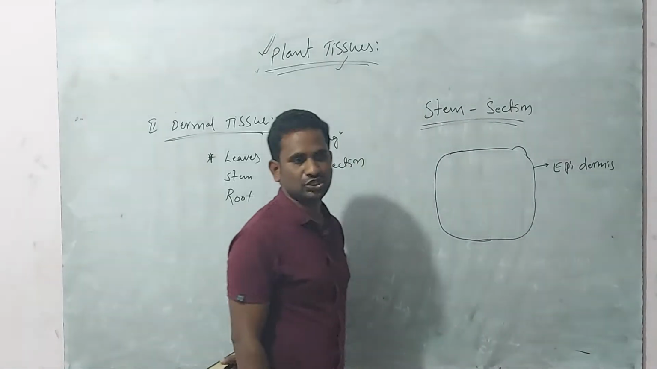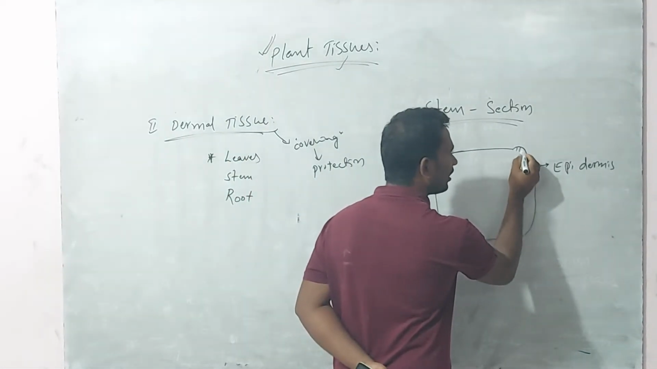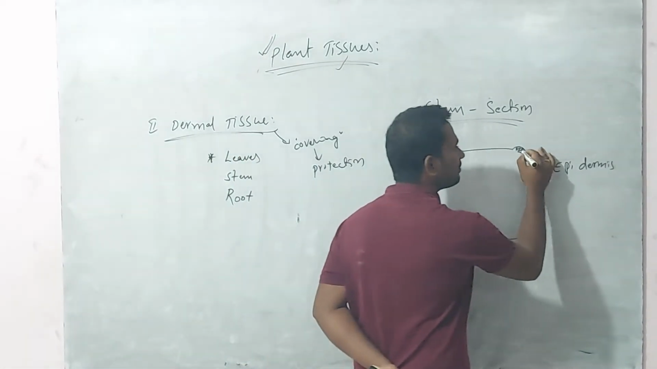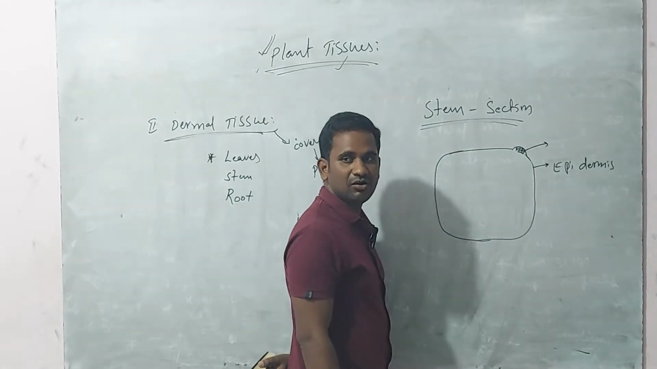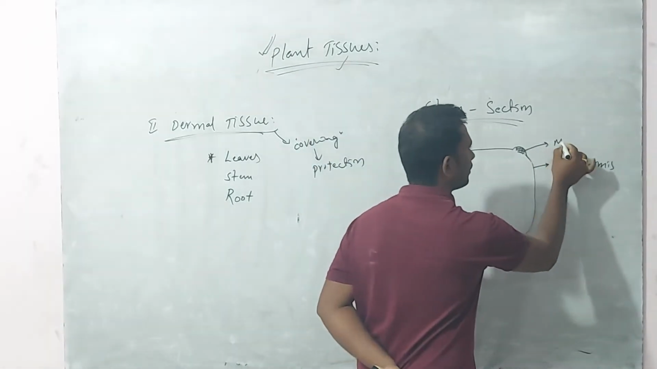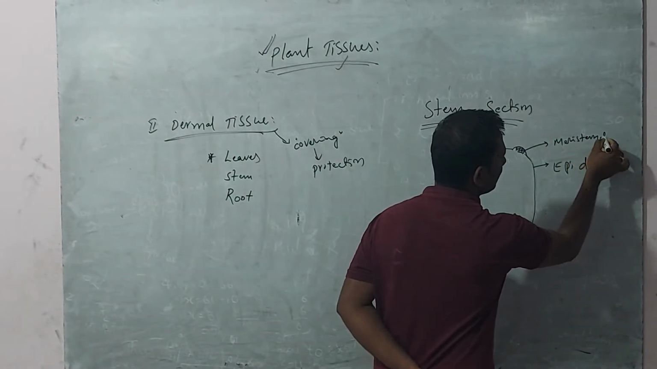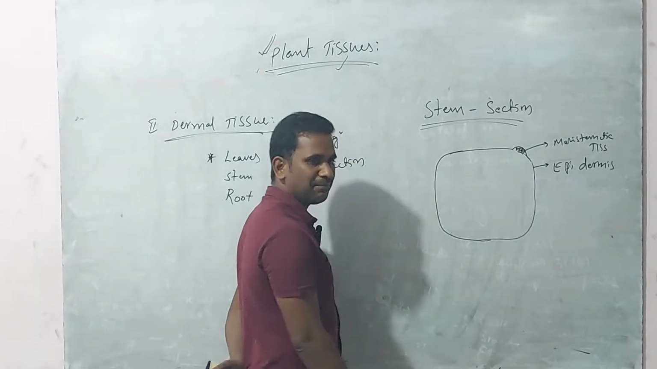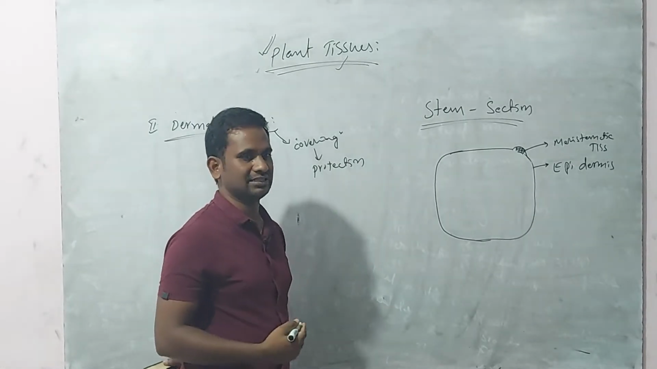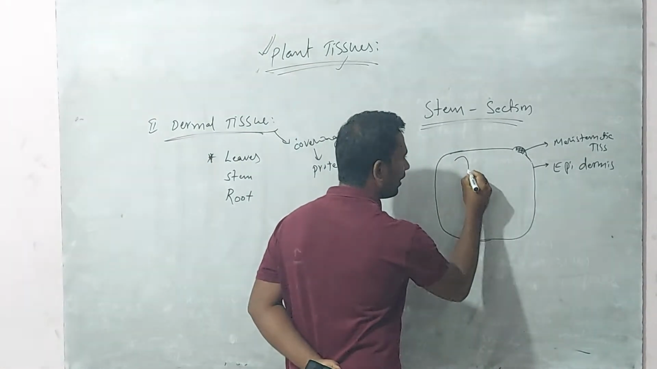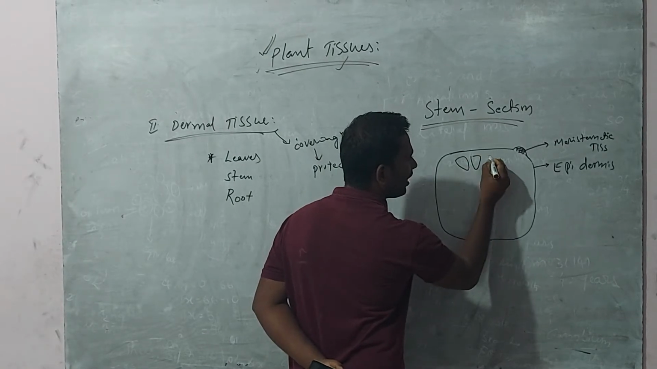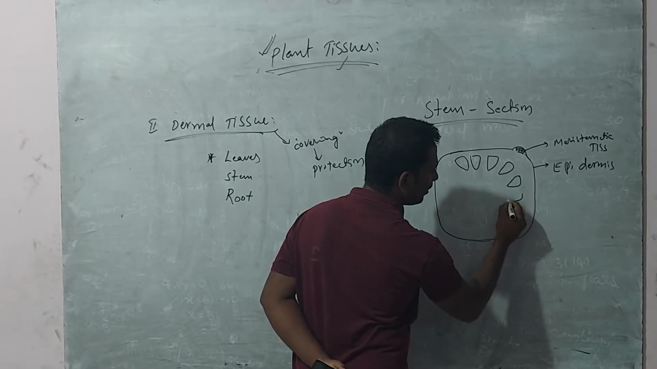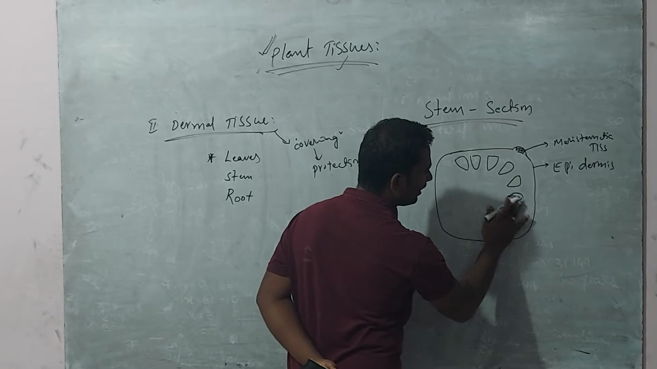This is the outermost layer, that's why it is called epidermis or epidermal tissue. Okay, at the growing tips or edges of the dermal tissue, you can observe meristematic tissue in the stem. Below the epidermis we can observe cortex cells, and then we can observe very abundant, rich vascular tissue in the anatomy of the stem.